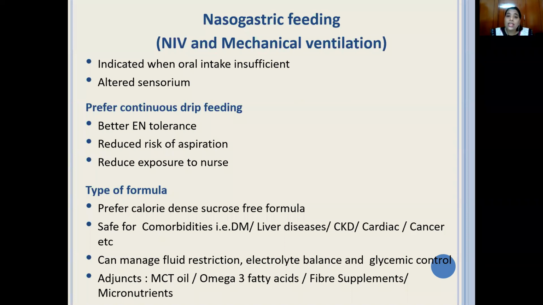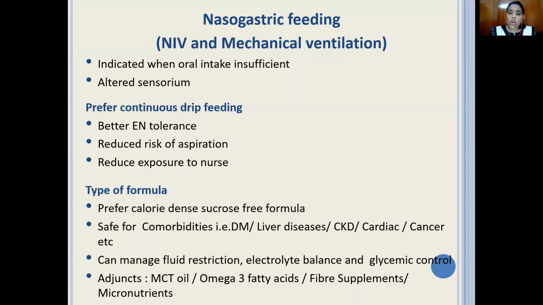which is a source of calories also, and it is tolerated very well by the patients. Omega-3 fatty acid as an anti-inflammatory can be added in the feeds. Fiber supplements in some of the patients, for glycemic control and otherwise also, because what is going to happen here is we will be exclusively using the commercial formula.